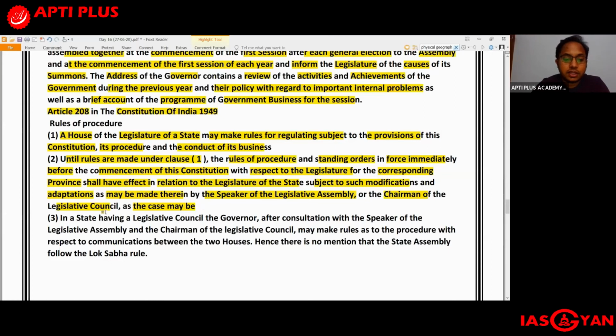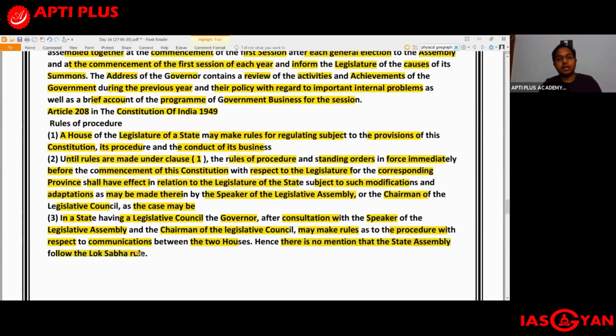And this is the third part of Article 208, which says that in a state having a legislative council, the governor, after consultation with the Speaker of the Legislative Assembly and the Chairman of the Legislative Council, may make rules as to the procedure with respect to communications between the two houses. Hence, there is no mention that the State Assembly will follow the Lok Sabha rule.